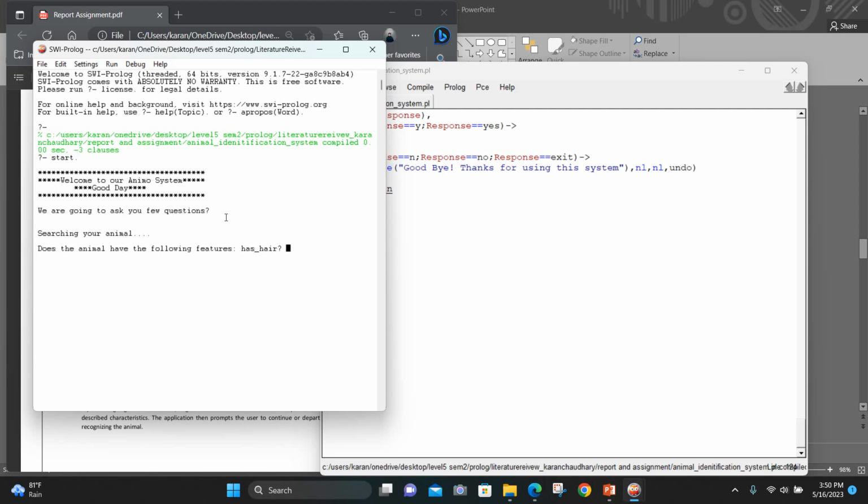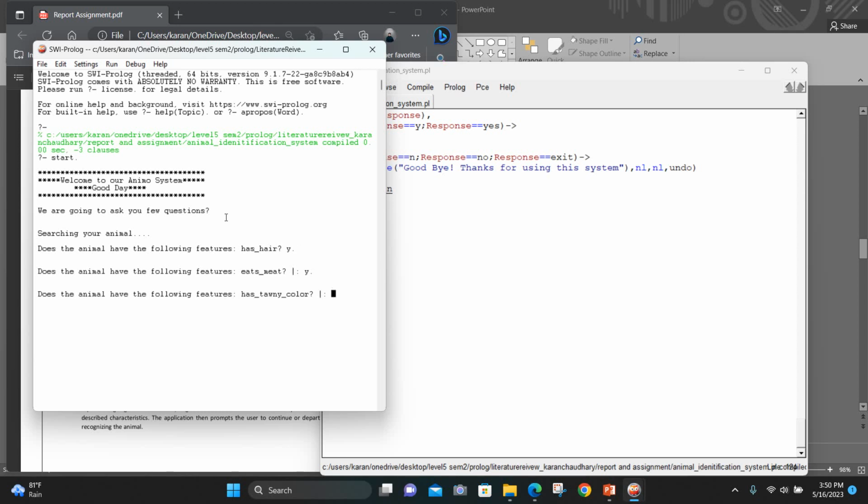First of all, it will ask questions about whether your animal has certain features or not. Just like, my animal has a feature such as hair, then I will type yes. It will ask another question, depending on whether the condition is satisfied or not. Does my animal eat meat? Yes, my animal eats meat.